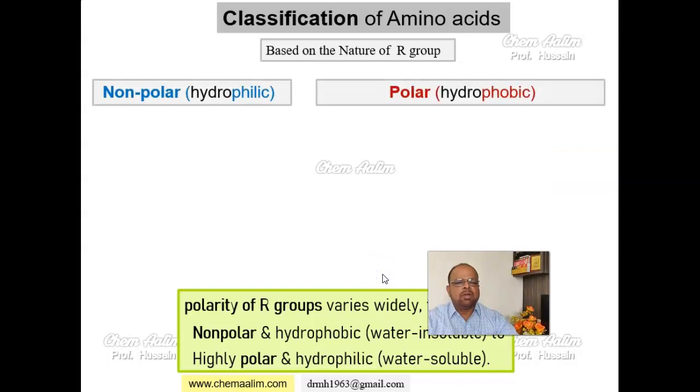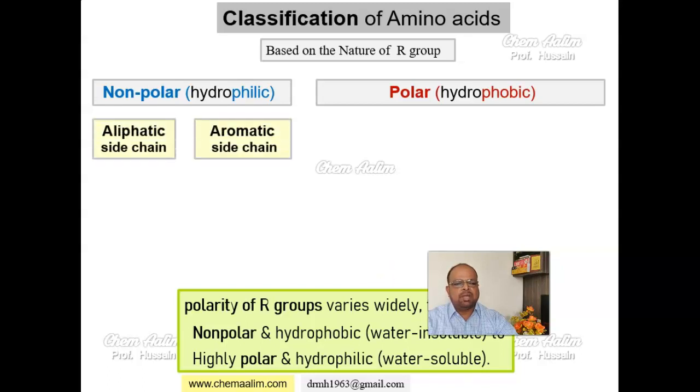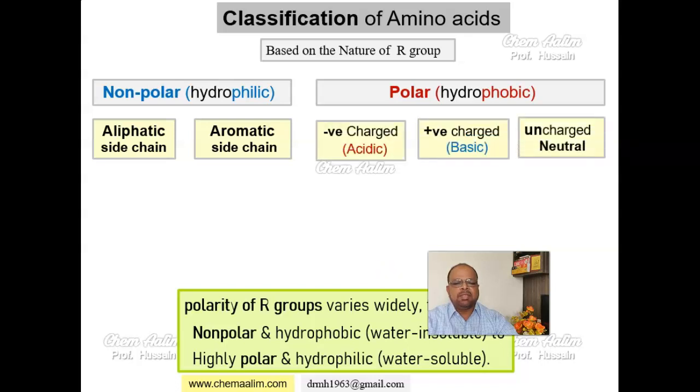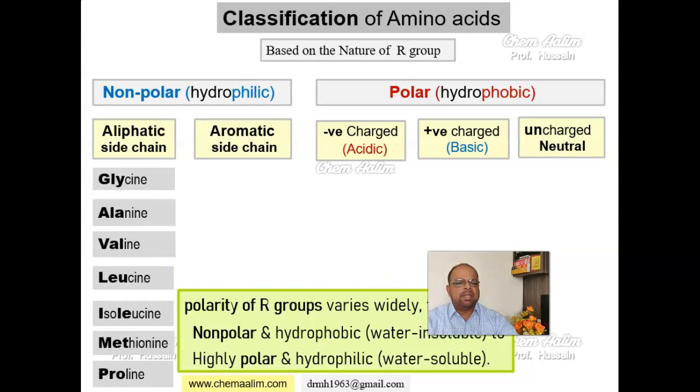So non-polar and polar, there are two categories. Under non-polar, there are two groups, aliphatic side chain and aromatic side chain. Under polar, we have three: negatively charged or acidic amino acid, positively charged or basic amino acid, or uncharged and neutral amino acids.